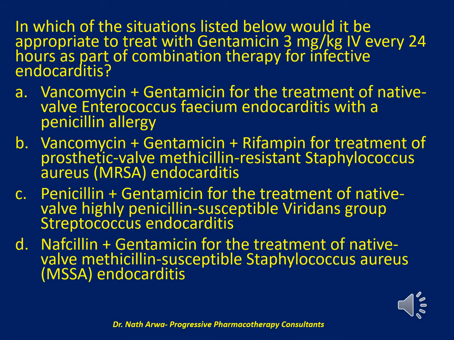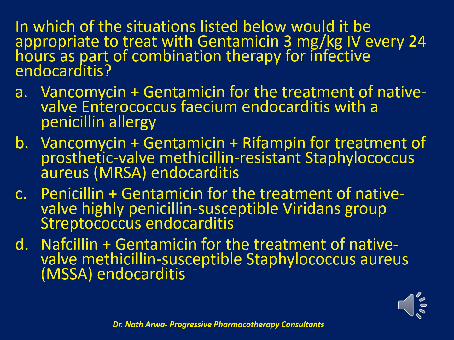And the next question reads, in which of the situations listed below would it be appropriate to treat with gentamicin 3 mg per kilogram IV every 24 hours as part of combination therapy for infective endocarditis? Is it in A. Vancomycin plus gentamicin for the treatment of native valve Enterococcus faecium endocarditis with a penicillin allergy, or B. Vancomycin plus gentamicin plus rifampin for treatment of prosthetic valve methicillin-resistant Staphylococcus aureus, MRSA endocarditis, or C.